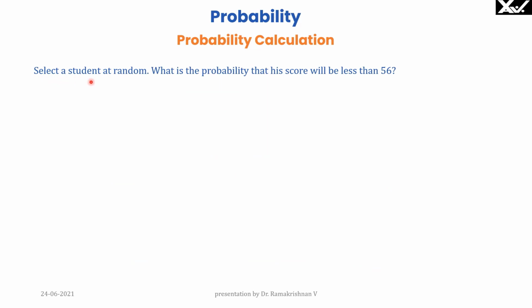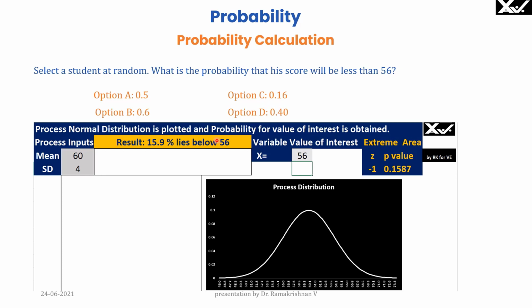Now we will see how to get the answer to this problem. Select a student at random. What is the probability that his score will be less than 56? So options are given. We have shown that the answer should be 0.16. So here is an Excel template. I have shared this template in the description. Please download it and use this.